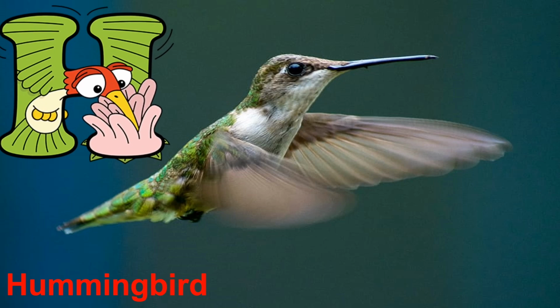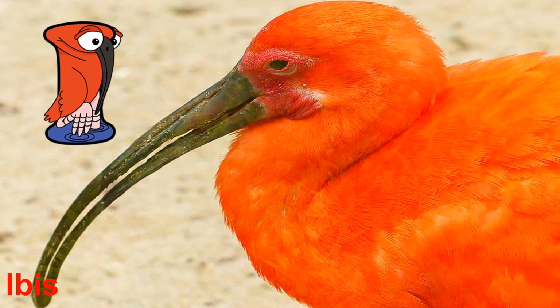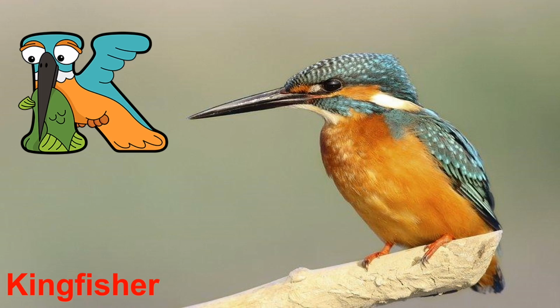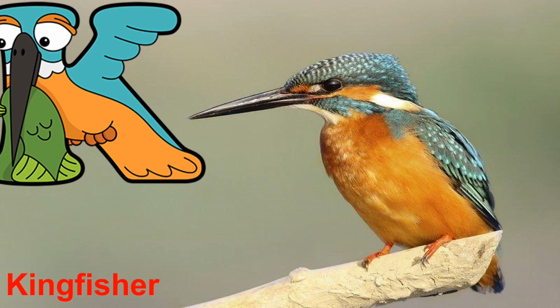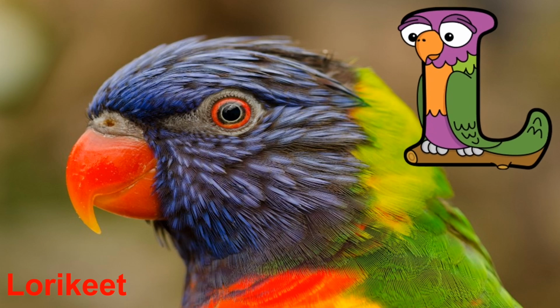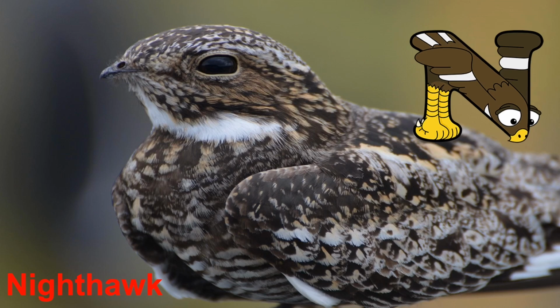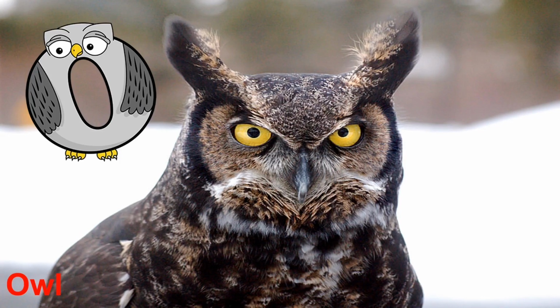H is for hummingbird. I is for ibis. J is for jay. K is for kingfisher. L is for lorikeet. M is for macaw. N is for nighthawk. O is for owl.